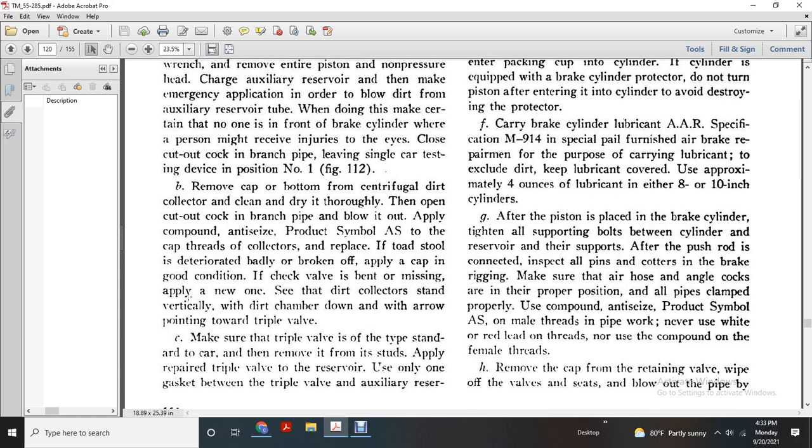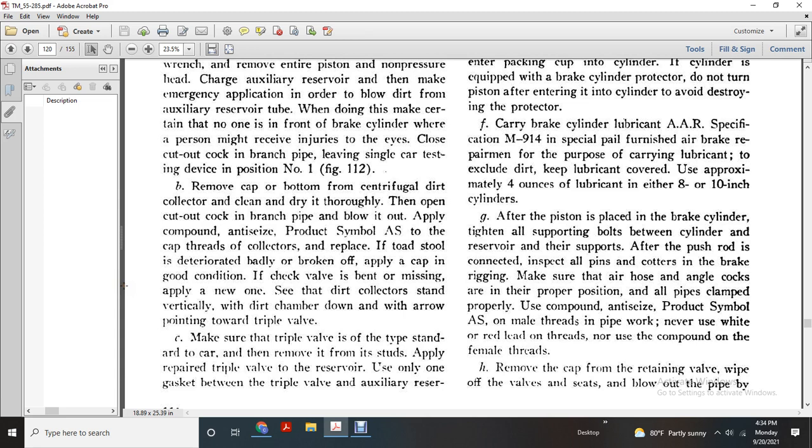Apply the compound anti-seize product, number AS, to the cap threads of the collector and replace it. If the cap is deteriorated or badly broken off, apply a cap in good condition. Check the valve for bends or missing parts. Apply a new one when needed. The dirt collector should stand vertical with the dirt chamber down, pointing toward the triple valve.